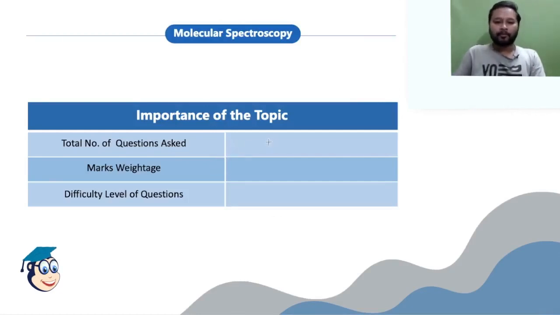The number of questions generally asked from this particular topic is around 3 to 4, or sometimes it might be 5 to 6. It depends. Generally it varies from 3 to 6 in the CSIR NET exam. Marks weightage goes around 14 to 20 marks. So from physical chemistry, this is the second highest weightage topic. Difficulty level, I would say, is moderate to difficult. Generally, questions are from the difficult side. That's the difficulty level for the questions.